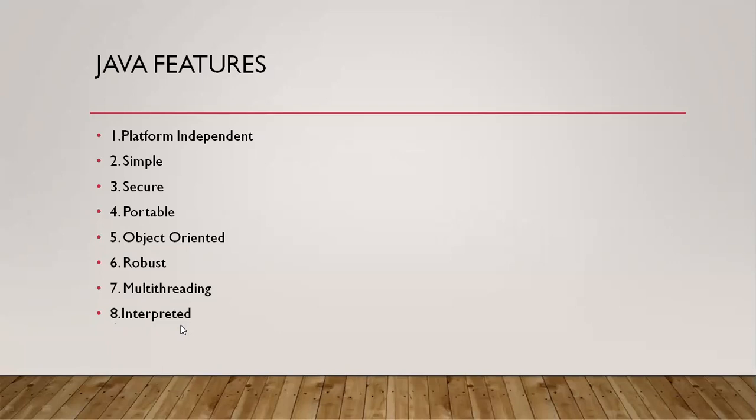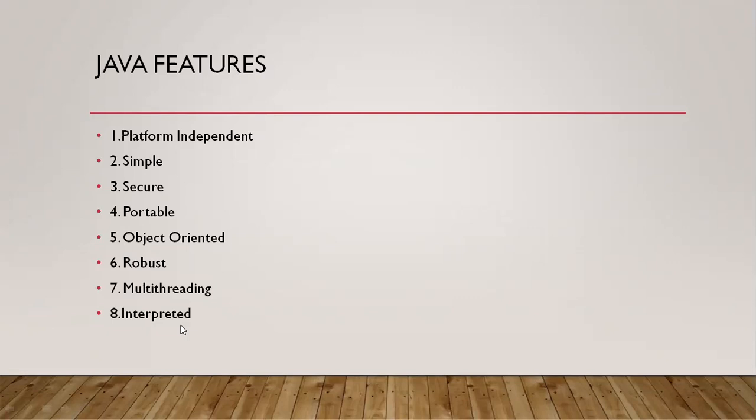So if we want to speed up the interpreter, we use one more compiler in the JVM unit, called the JIT compiler, which means just-in-time compiler. Because of this, the compiler and interpreter both work together in the JVM part.